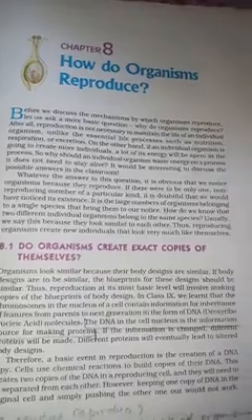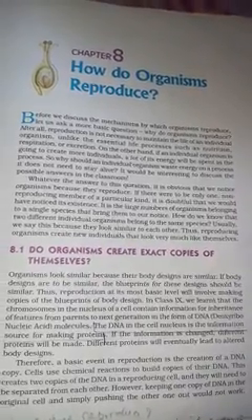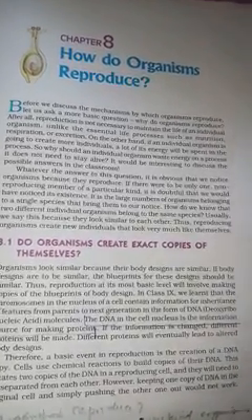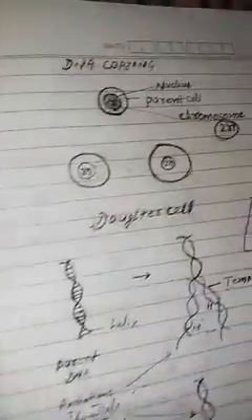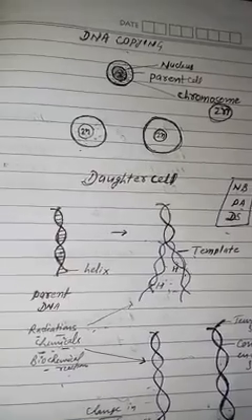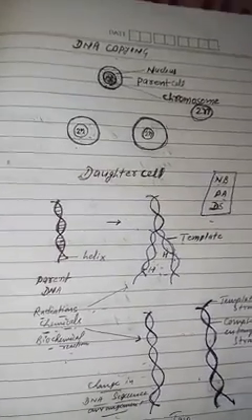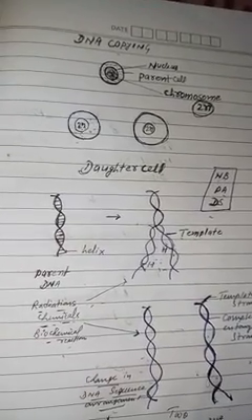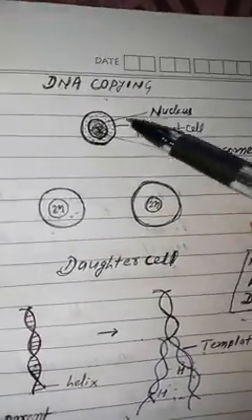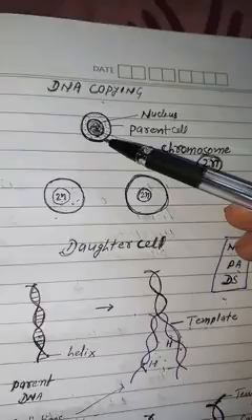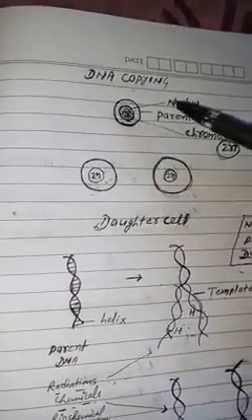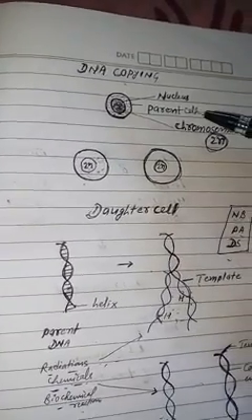That process of copying one set of the DNA into two sets of the DNA is called DNA copying. DNA copying is the process in which one DNA makes its replica and makes two sets of the DNA, so that the two sets of the DNA can fulfill the chromosomal demand of the two daughter cells. Suppose DNA copying is here, meaning the copying of one parental DNA into two daughter DNA, so that the chromosomal demand of the two daughter cells can be fulfilled.